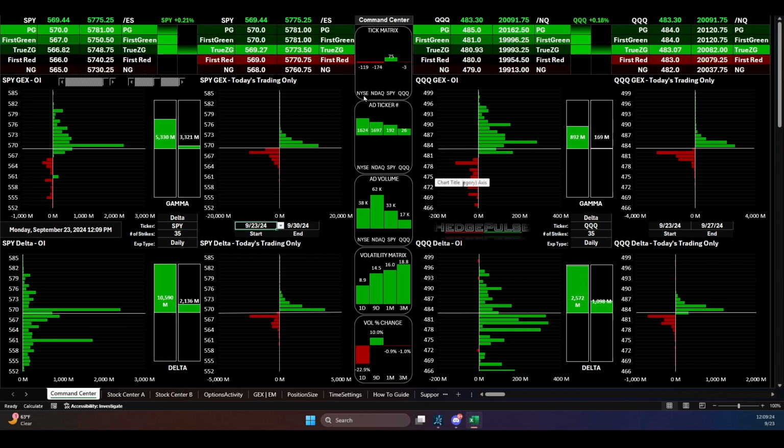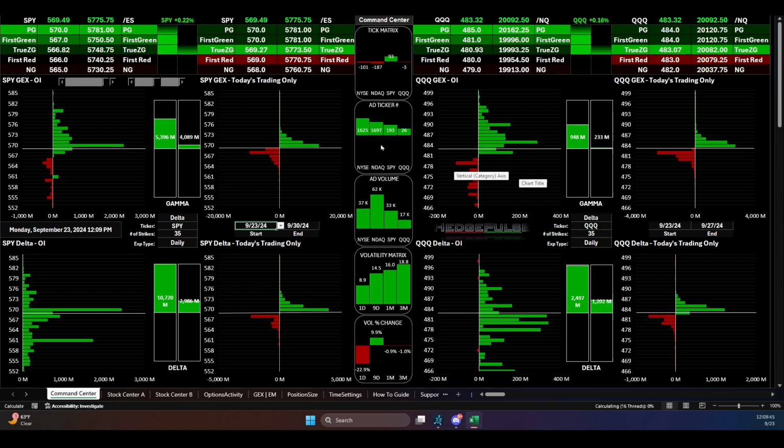In the middle, we have tick matrix. Now, with the tick matrix, we're looking at the NYSE as a whole, NASDAQ as a whole. Each of these have over 2,000 different companies in them. SPY, as we all know, has the S&P 500. QQQ is 100.